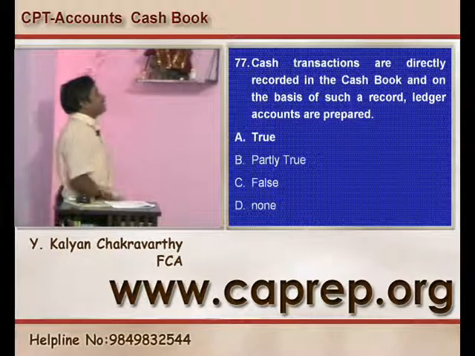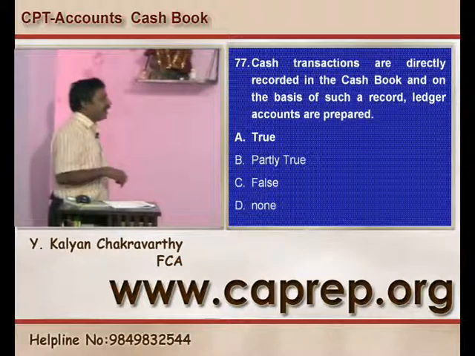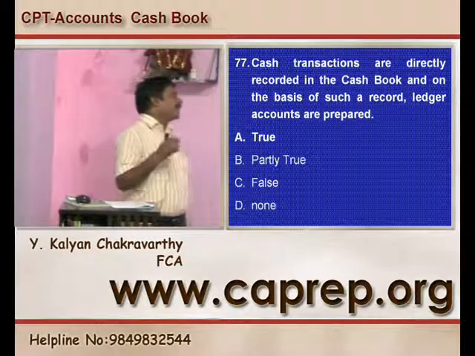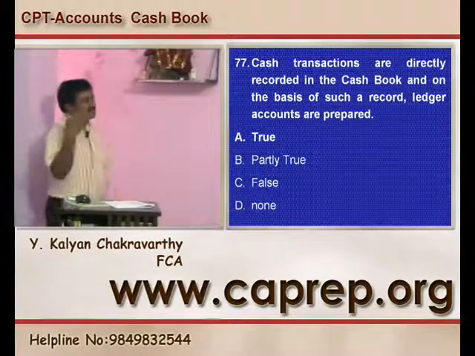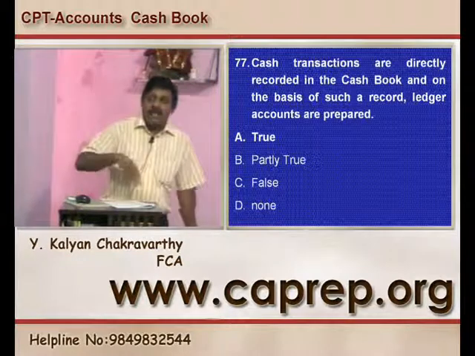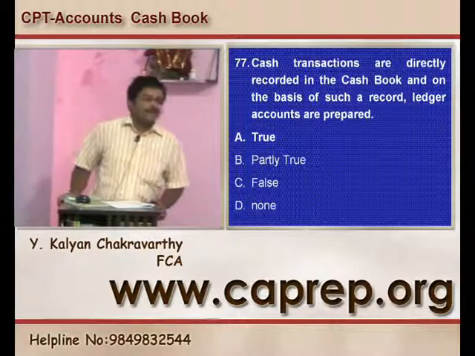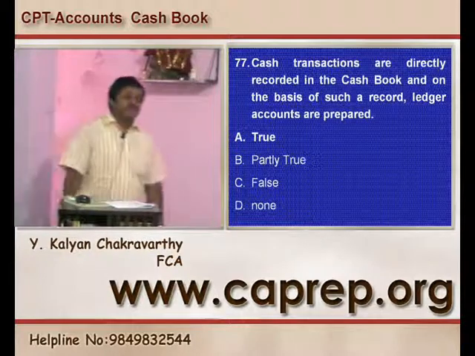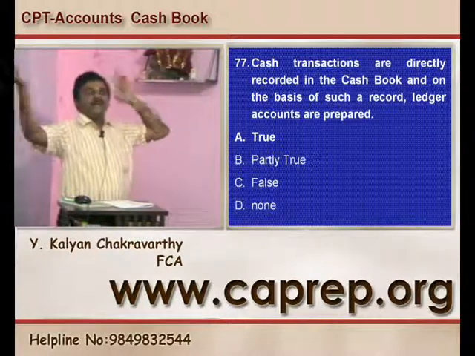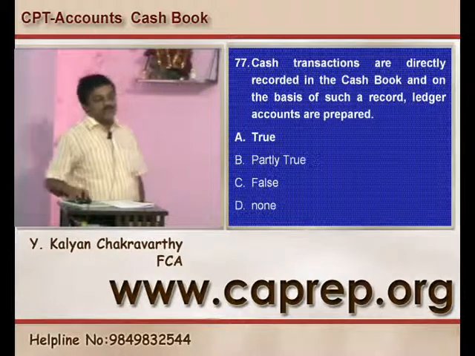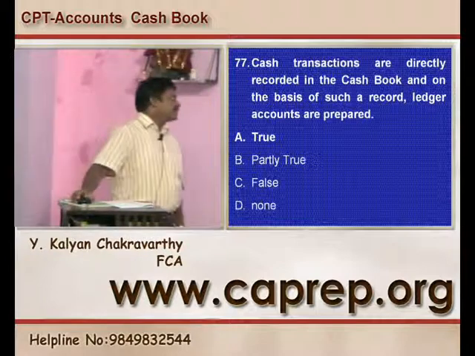Question number 77, cash transactions are directly recorded in the cash book and on the basis of such a record, ledger accounts are prepared. Is it a true statement or a false statement or a partly true statement or none? Point here is, first, cash transactions are directly recorded in the cash book. On the basis of such a record, the other accounts will be recorded in the ledger. Ledger gets prepared. Yes, it's a true statement. Cash account debtor to Ramesh, you will open in the ledger Ramesh account and there you make the posting is the point. So for question number 77, A, true is the right answer.